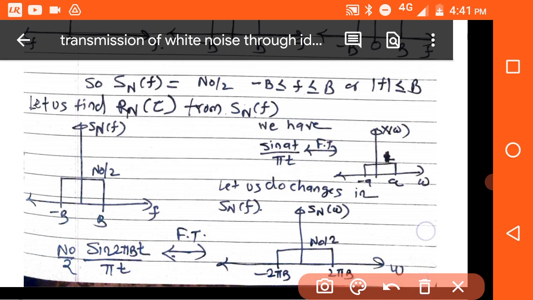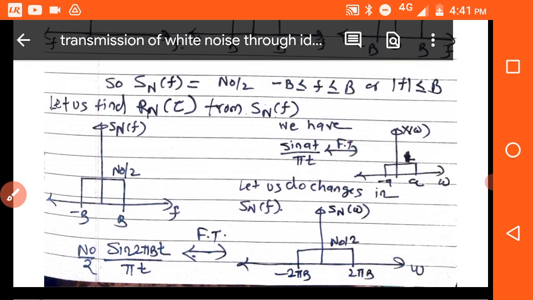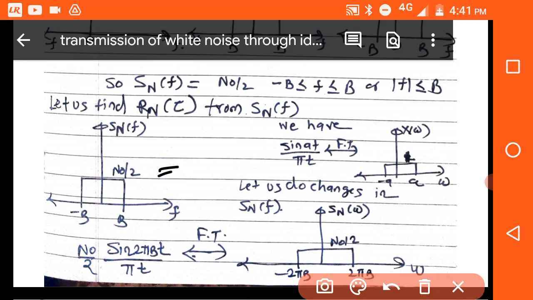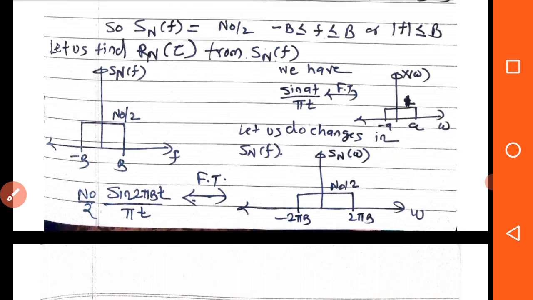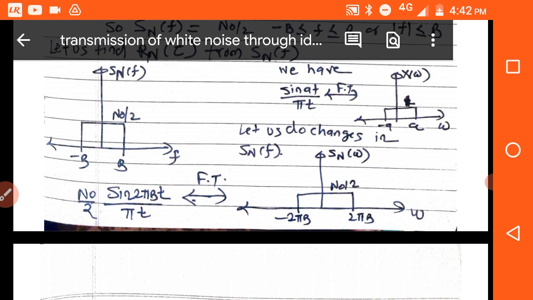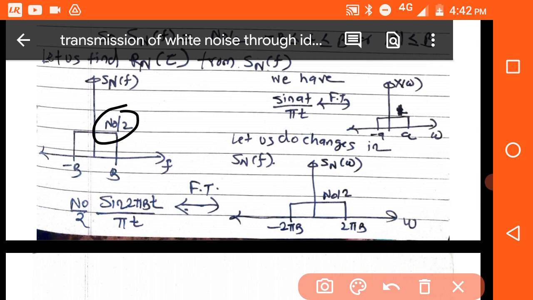So if you compare this diagram and this, the first change is that here f is there, and here omega is there. So make it omega. For that you have to multiply by 2 pi. So 2 pi B and minus 2 pi B, there is no change here, and the y-axis will change to S_N(omega). We are making it like this. First we have changed it so that instead of f we are writing omega.